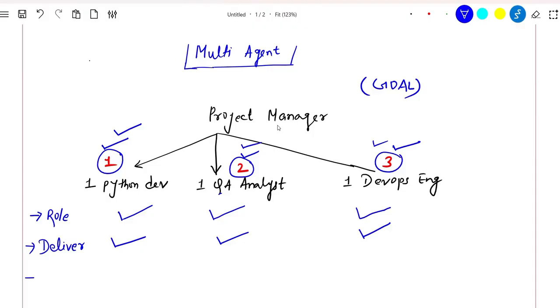Okay. The third critical pillar of working with multi-agent systems is, what is the context or with what background one agent will work. For example, if I take this QA analyst, the context or the background with which this QA analyst will work is the code written by the Python guy, right?